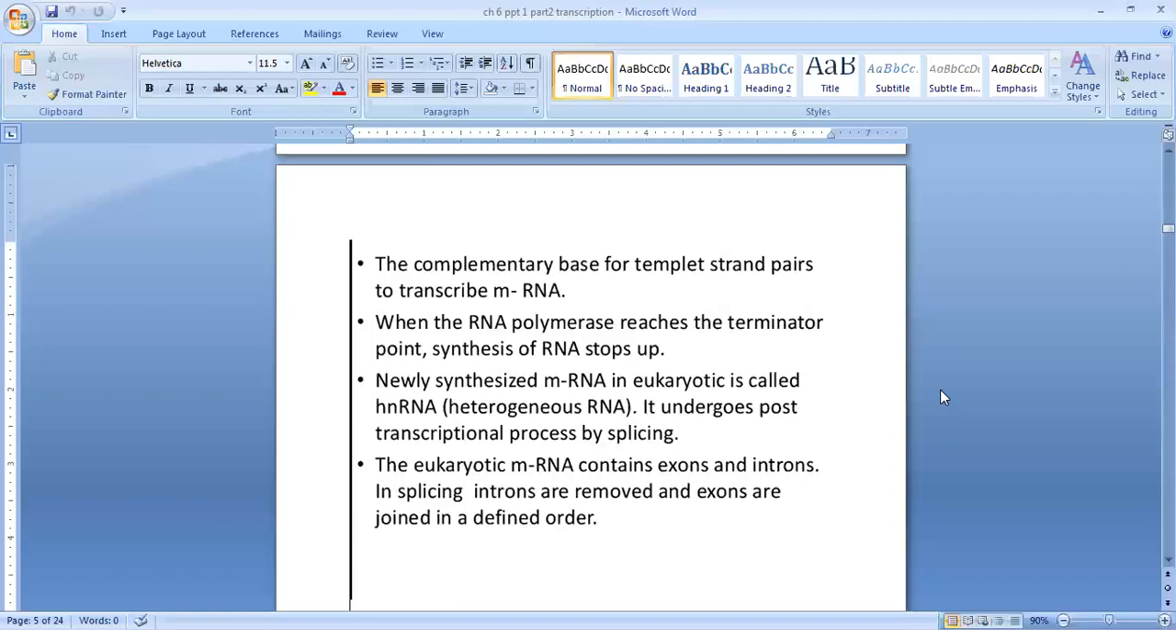How does it take place? The heterogeneous RNA undergoes a process where the introns are removed and exons are joined to form mRNA. This process is called splicing. So what is splicing?